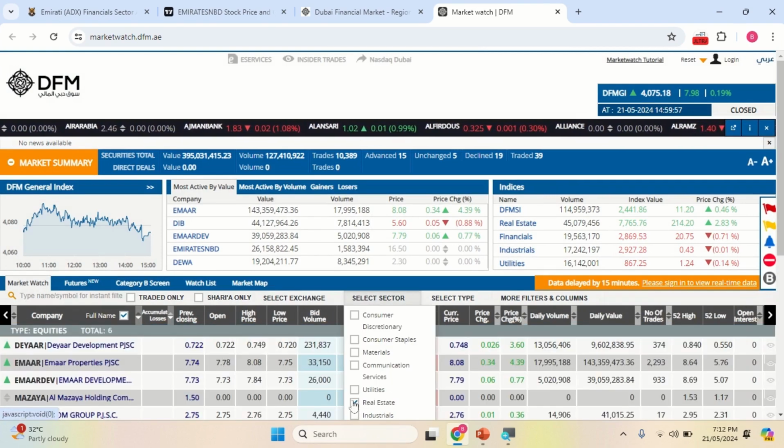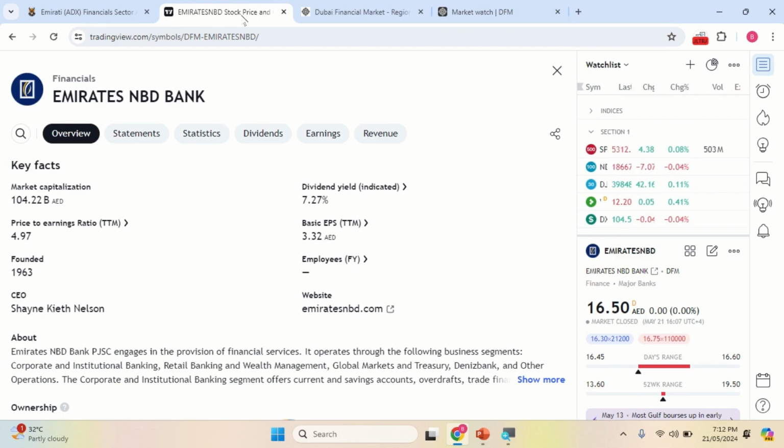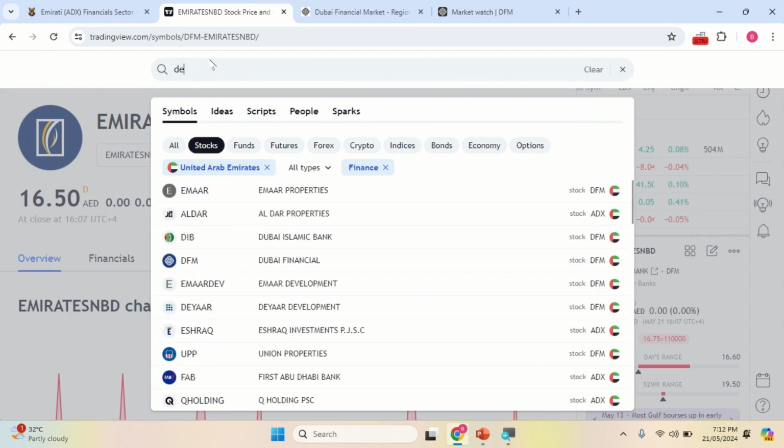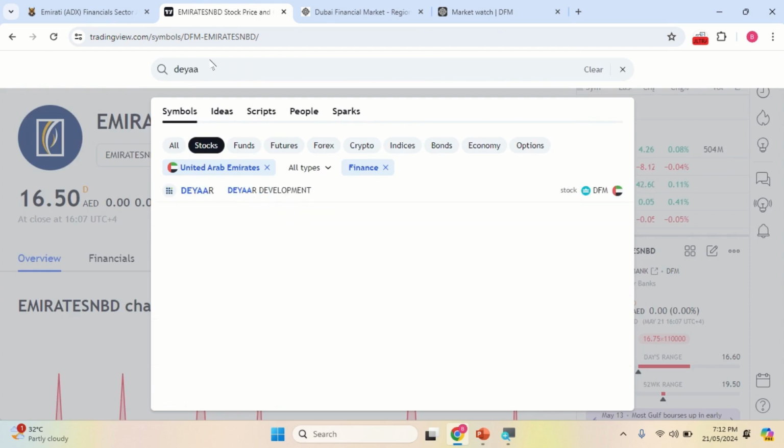If you are going for real estate, under real estate it's available for Al Dayar. Whatever you want you can type over there, and it will show you. Example, Dayar. Dayar Development, it's coming. So simply you can click on overview.